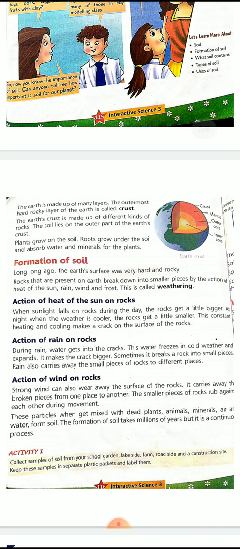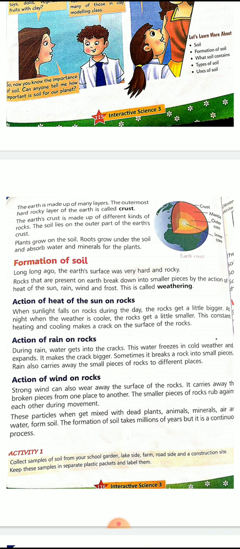The soil lies on the outer part of the earth. Where does the soil lie? On the outer part of the earth crust. Plants grow on the soil. Roots grow under the soil. Now, you remember in chapter 2 we read plants, parts of the plant, root and shoot. The shoot part grows above the soil, whereas the root part grows below the soil. So roots grow under the soil and absorb water and minerals for the plants.